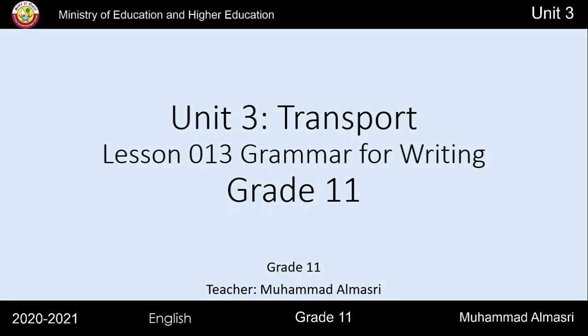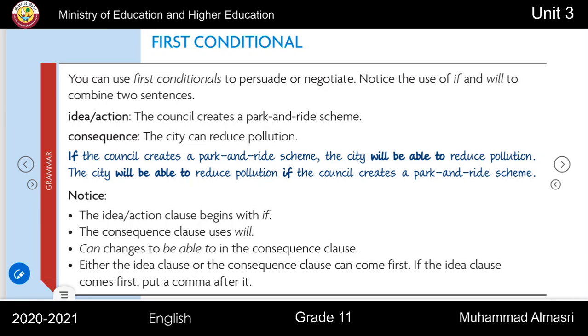Unit 3, Transport, Lesson 13, Grammar for Writing. First conditional. You can use first conditionals to persuade or negotiate. Notice the use of if and will to combine two sentences.